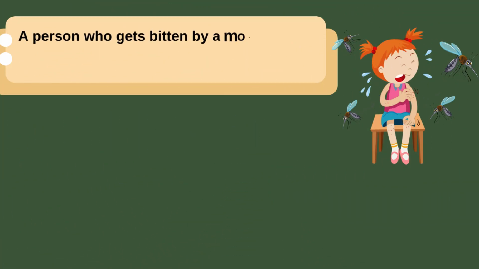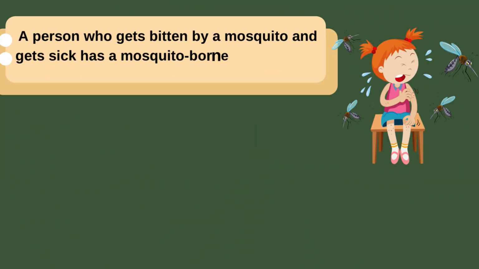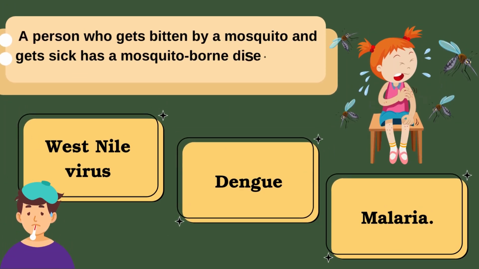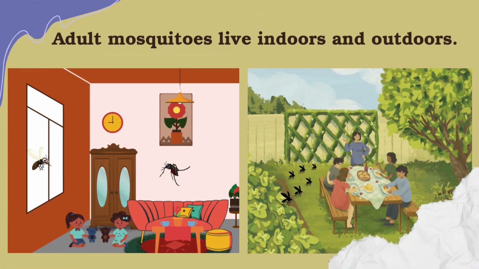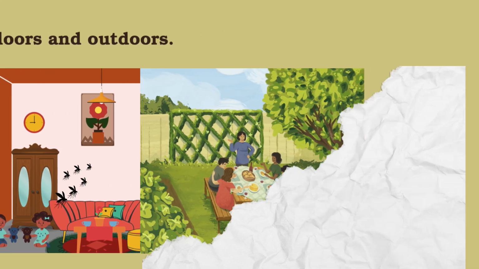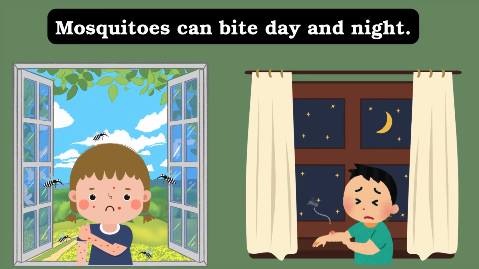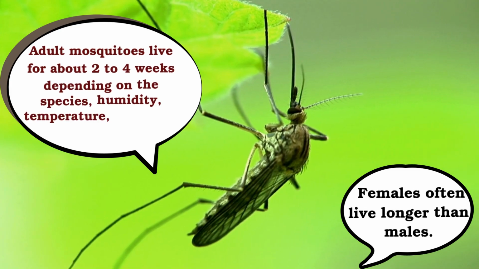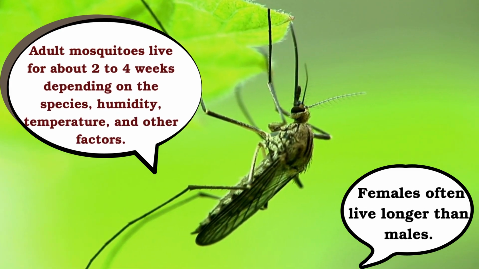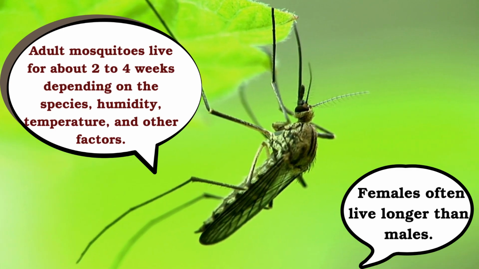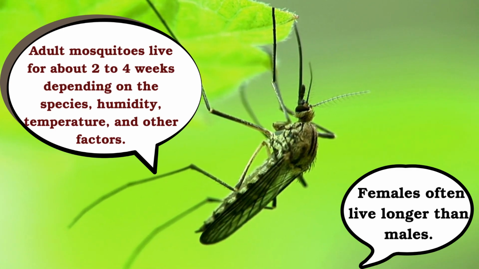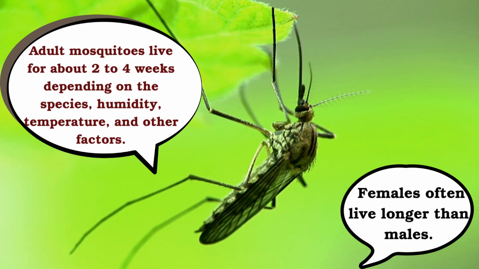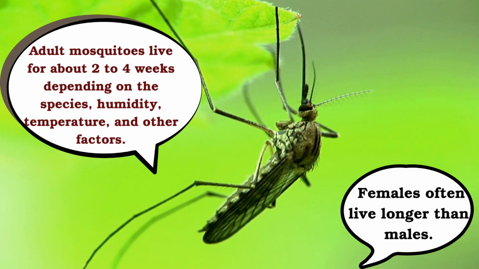A person who gets bitten by a mosquito and gets sick has a mosquito-borne disease like West Nile virus, dengue, or malaria. Adult mosquitoes live indoors and outdoors. Mosquitoes can bite day and night. Adult mosquitoes live for about 2 to 4 weeks depending on the species, humidity, temperature, and other factors. Females often live longer than males.